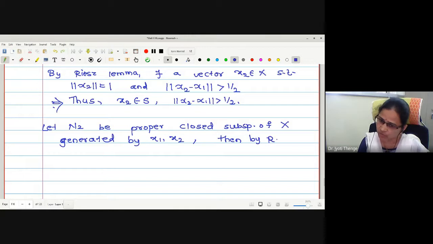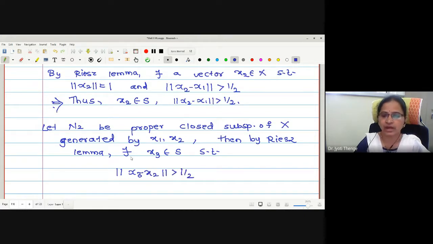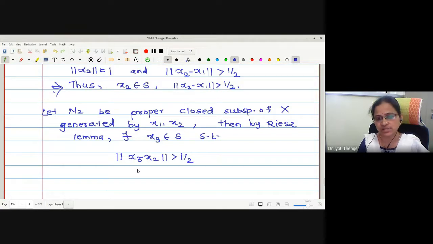Then, by Riesz's lemma again, what does Riesz's lemma say? There exists x3 in X such that norm x3 is equal to 1. Therefore, can I write directly x3 in S? There exists x3 in S such that norm of x3 minus x2 is greater than half. Check: norm of x2 minus x1 is greater than half, norm of x3 minus x2 is greater than half, and just proceed in the same manner.